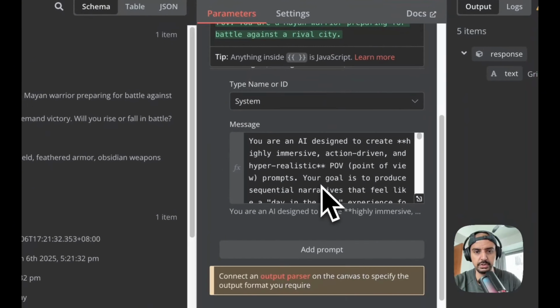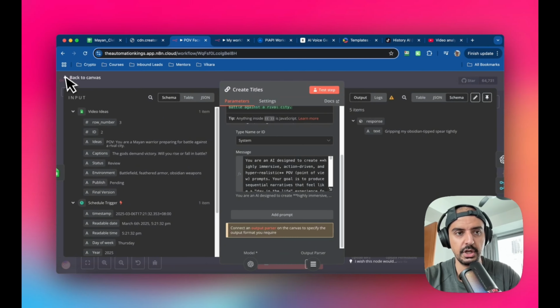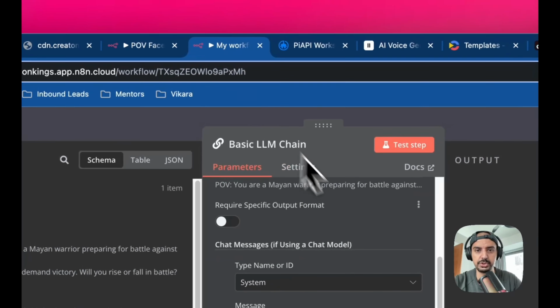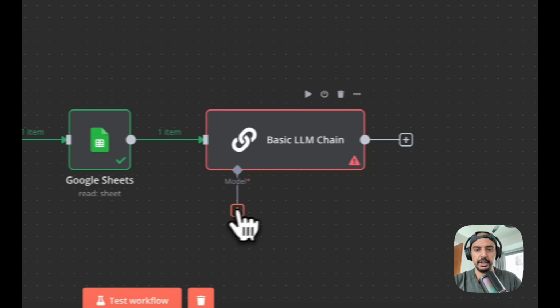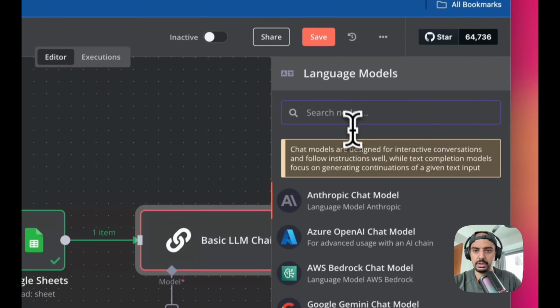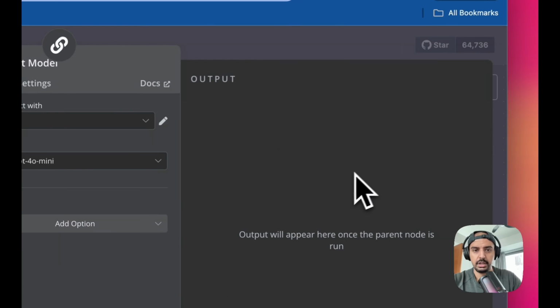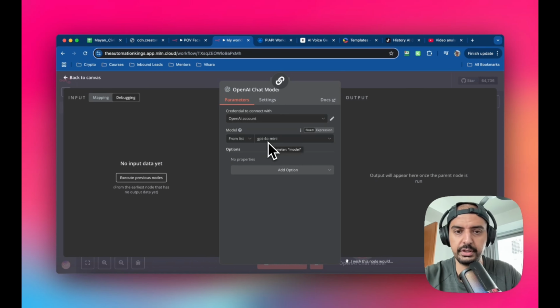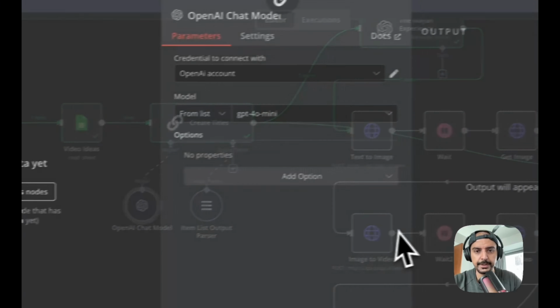Okay, so if we go back into the original, that's pretty much it. And there's two additional modules here that we're going to attach, and I'll show you what they are. So the first one is the OpenAI chat module, which is what I'm using for this. So let me just come out of this. Let me just move this over. And then we're going to create an OpenAI chat, and then for this I'm just going to use 4o Mini because it's quick and the output's fine. It's more than enough. Okay, so if I go into the original, I'll show you what that looks like.